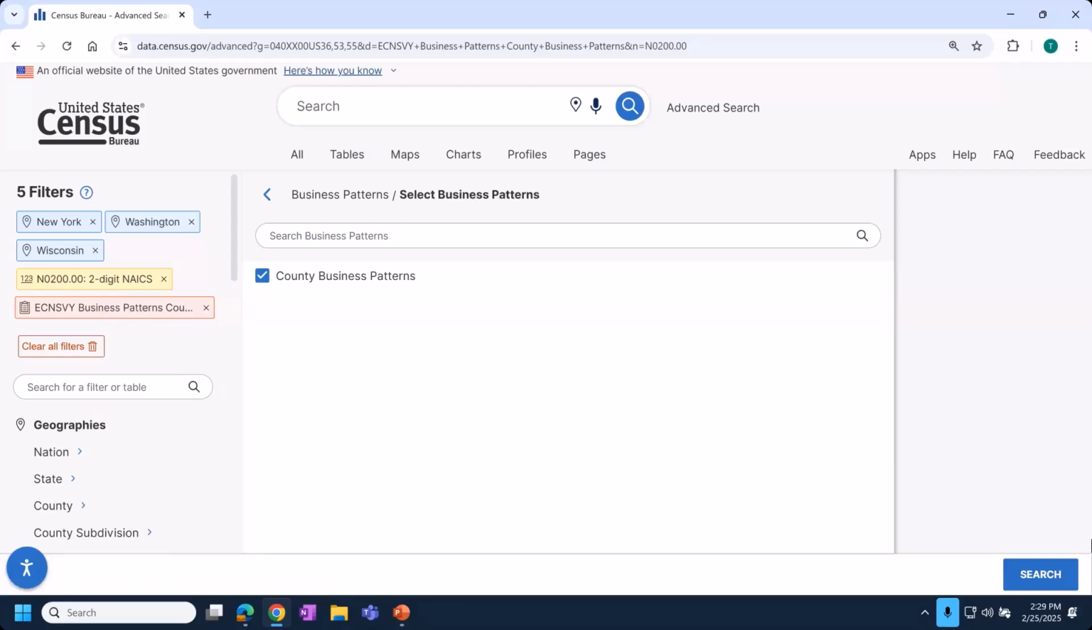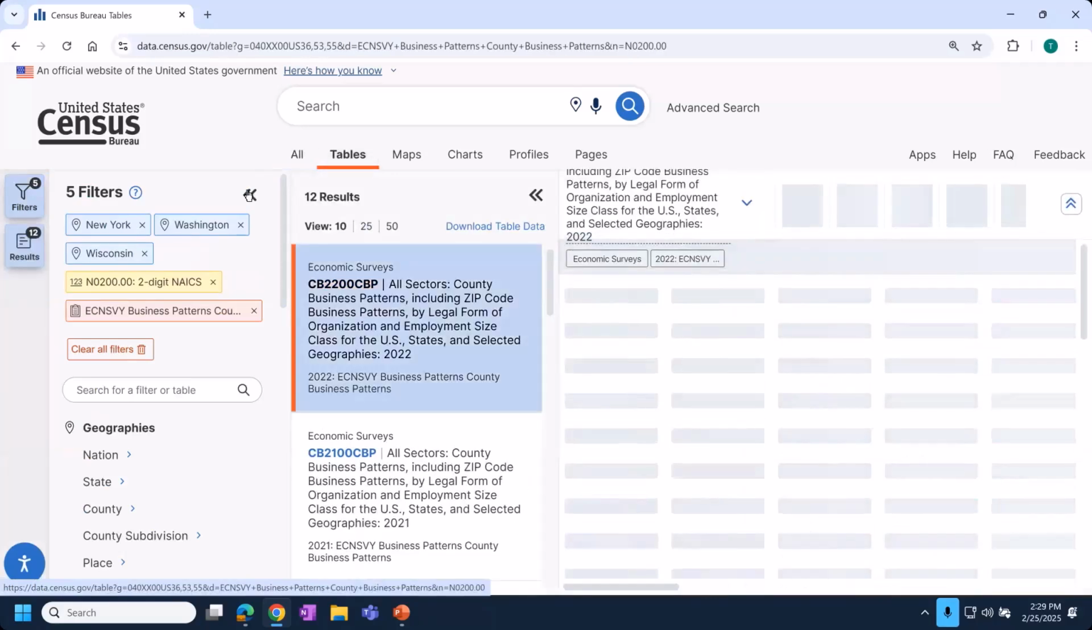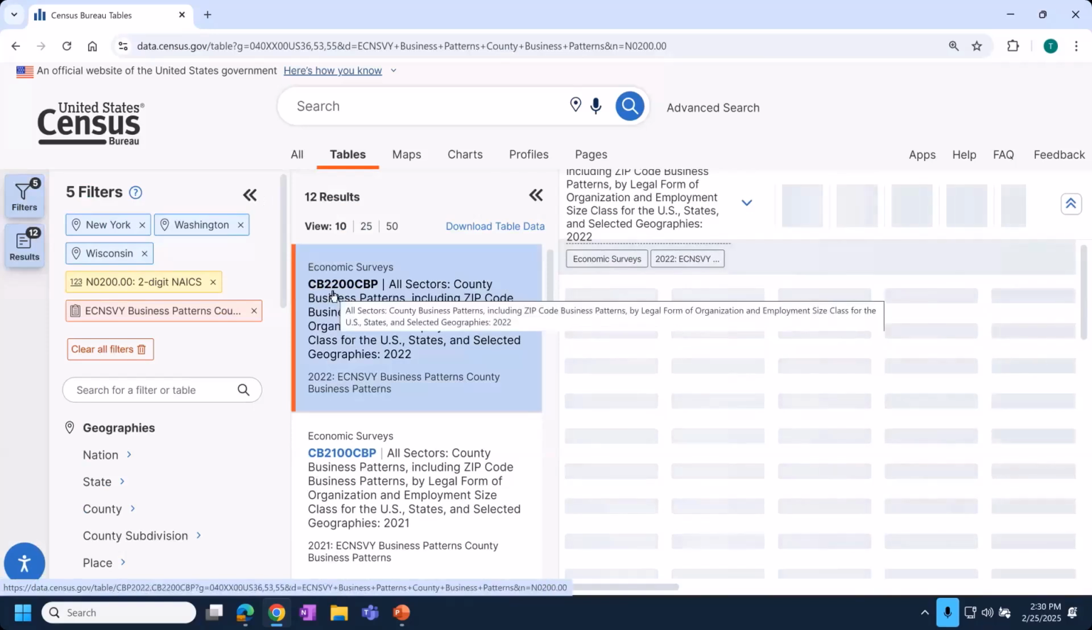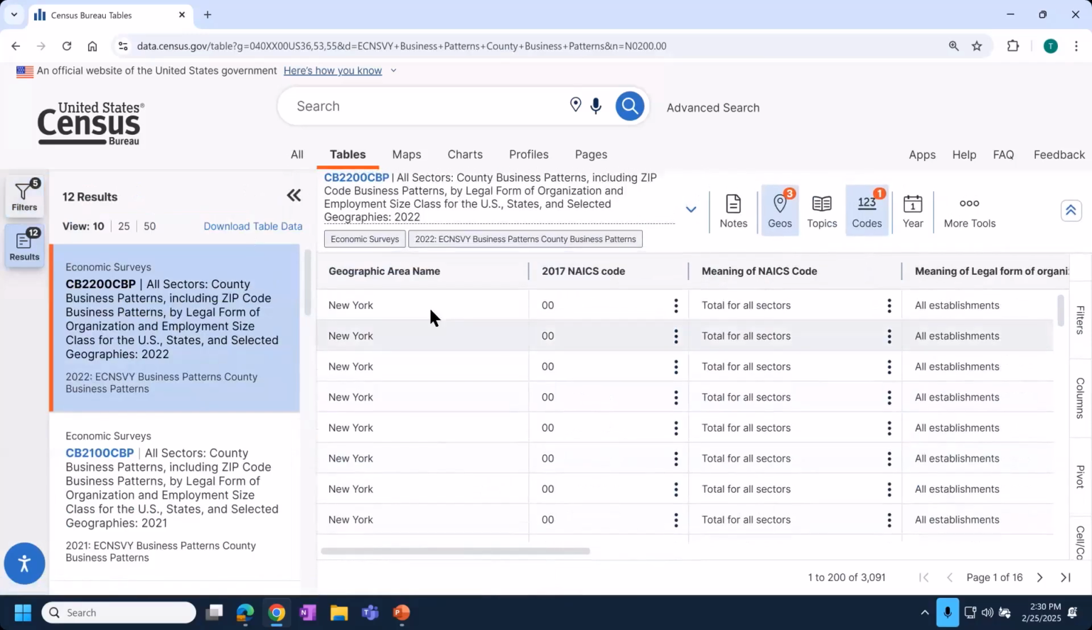Once I'm happy with my selections, I'm going to run the search in the lower right and click the tables at the top. This program releases one table per year with the most recent data, and our site tends to show the most recent data on top. So we see we're clicked into the 2022 County Business Patterns data set.